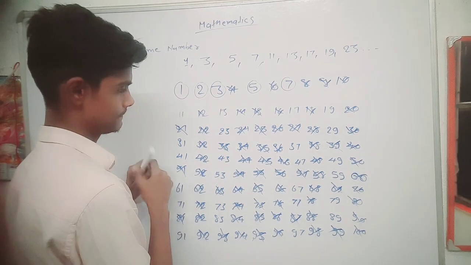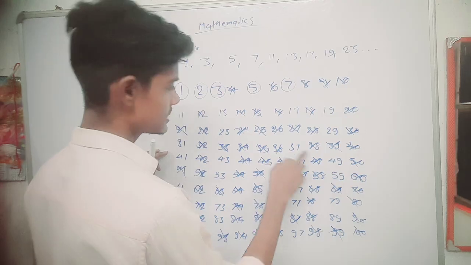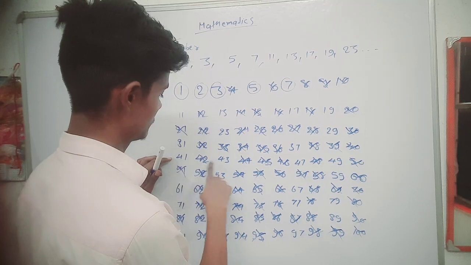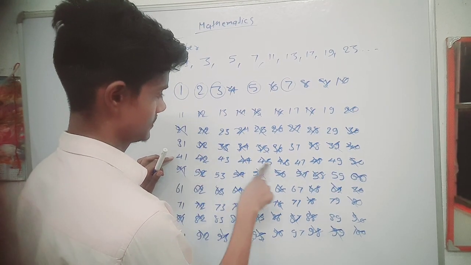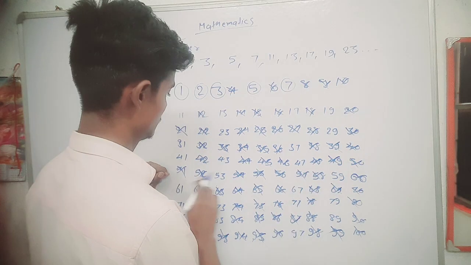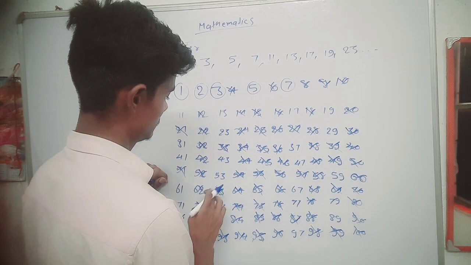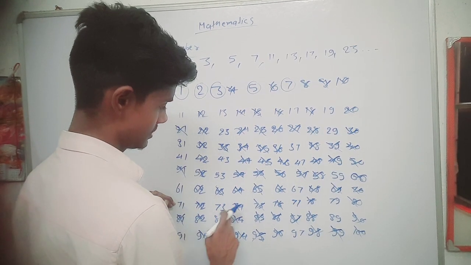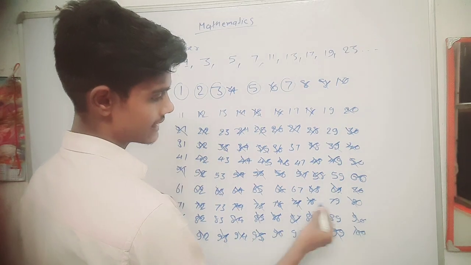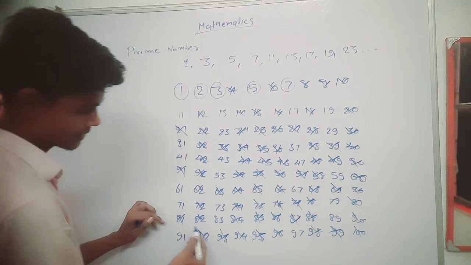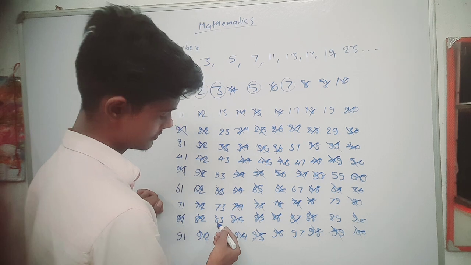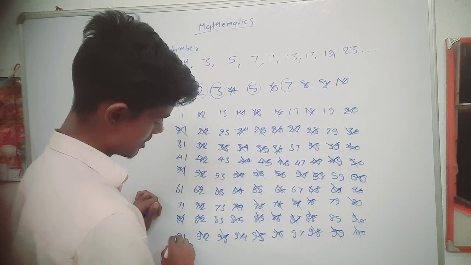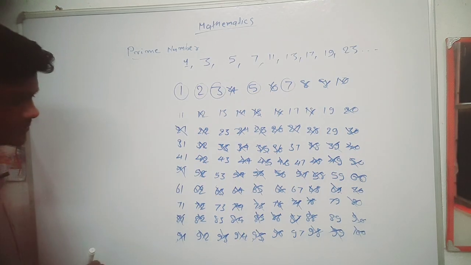The numbers divisible by 7 are 49, 77 and 91.